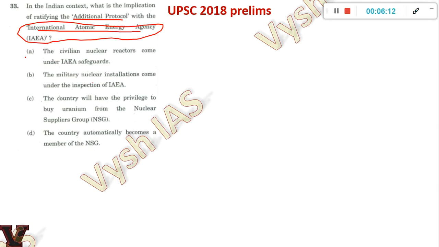And the answer for this is this one. They're asking what will happen if India ratifies the additional protocol. So these two options you can directly eliminate. If you are a good UPSC aspirant, you will know this has nothing to do with NSG. Okay, NSG, like it automatically becomes an NSG member, and it is a privilege to buy uranium from the NSG group.